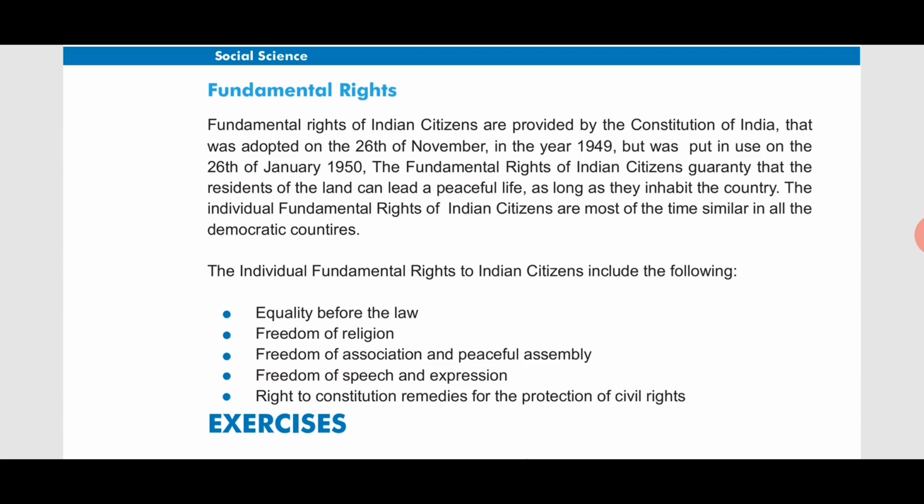That means whatever rights are given in the constitution, if a person is stopped or is not allowed to enjoy his right, then he has the right to file a suit or a case against such a person or group of persons, because he is given that particular right in the constitution and no one can stop him from enjoying that right. That is the right to constitutional remedies for the protection of civil rights.